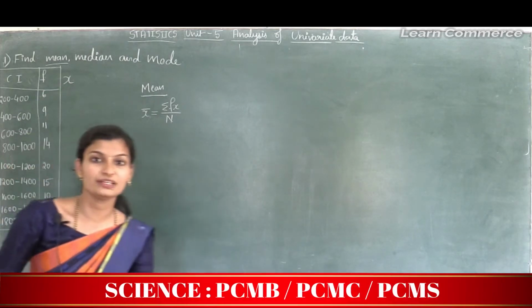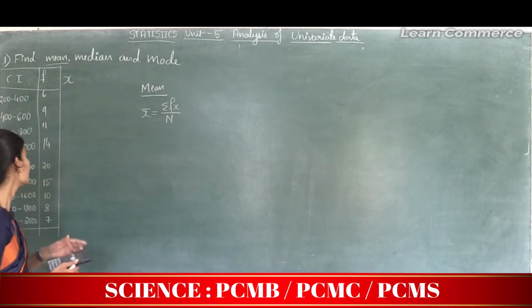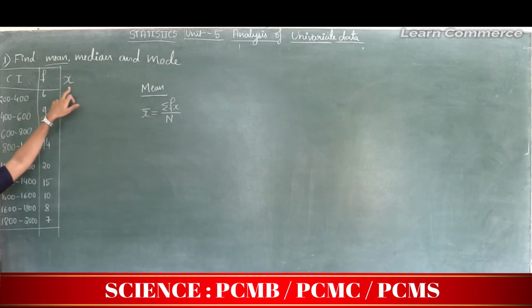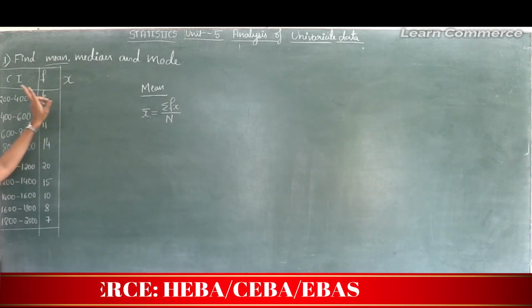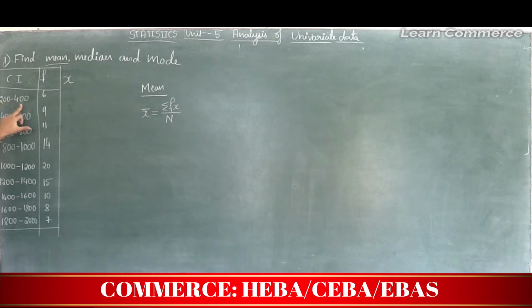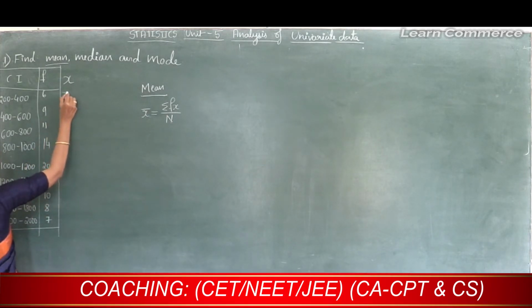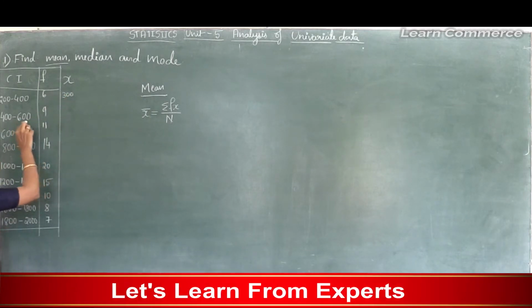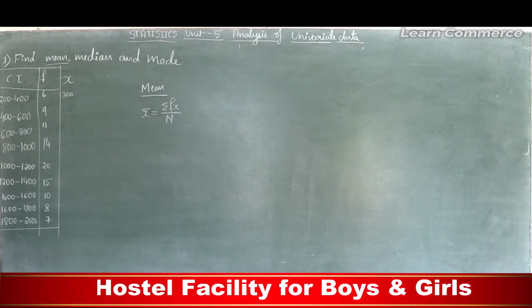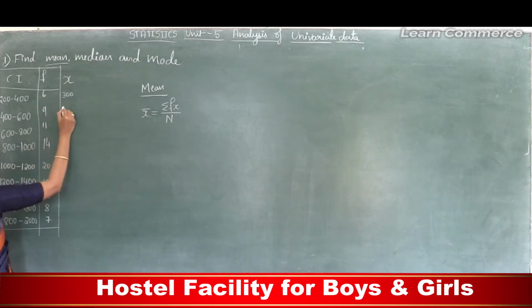So how to calculate the midpoint of class intervals? The formula to calculate midpoint, or x, is upper class limit plus lower class limit divided by 2. Here upper class limit is 400 and lower class limit is 200, divided by 2. So here the midpoint is 300. Next in this class, 600 plus 400 divided by 2, so the midpoint is 500.